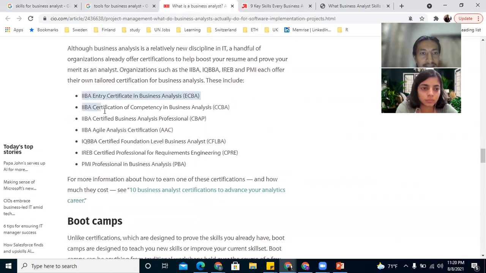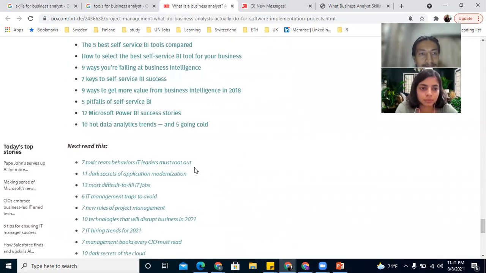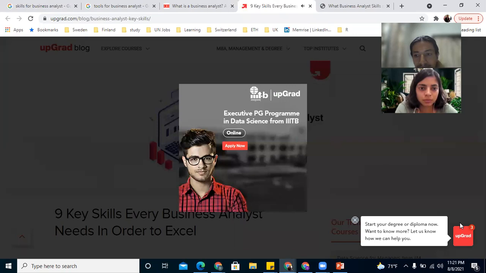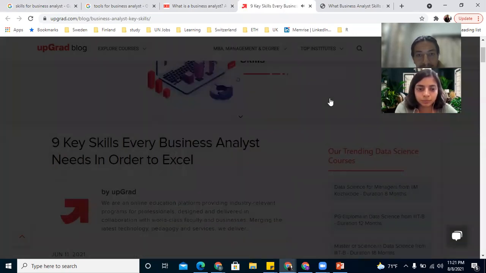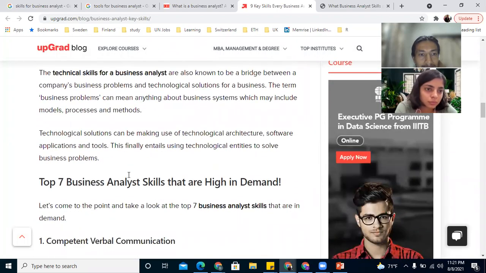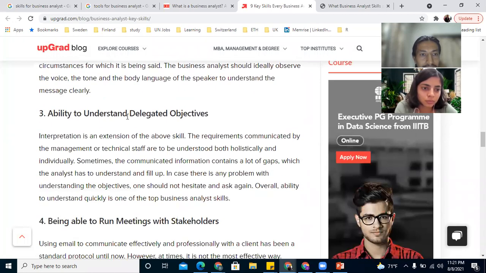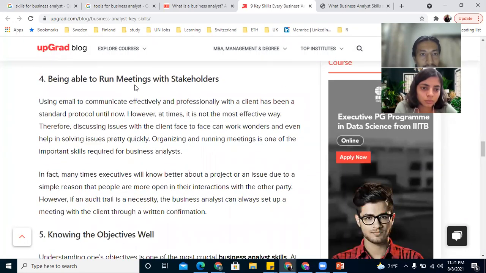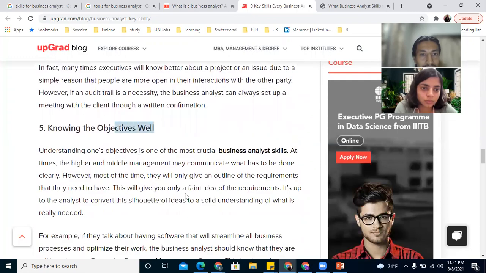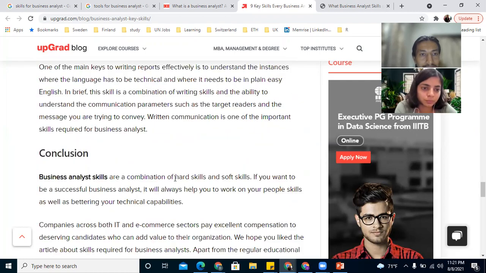So these are different skills that are required, or different certifications that we can have. Verbal communication, good listening skills, understand objective, meeting with stakeholder, know your objective well, time management, report writing.